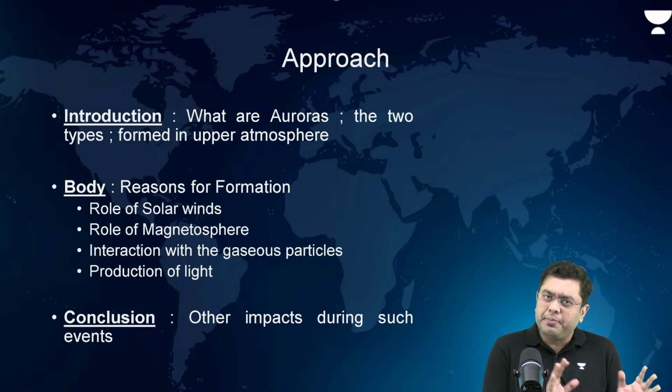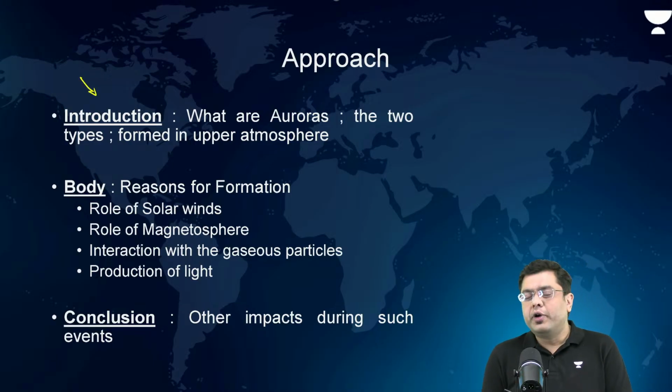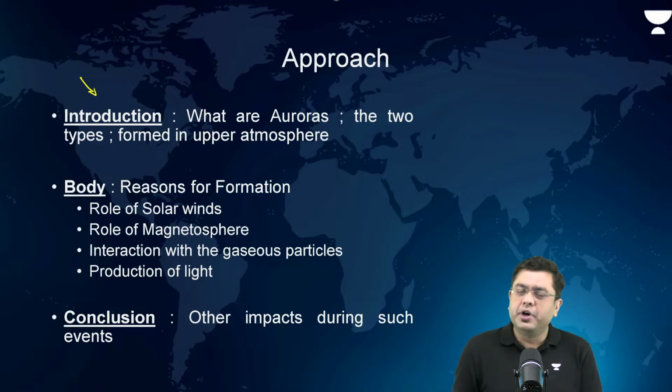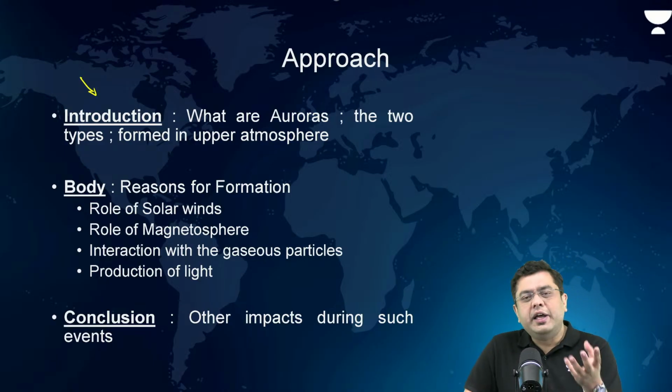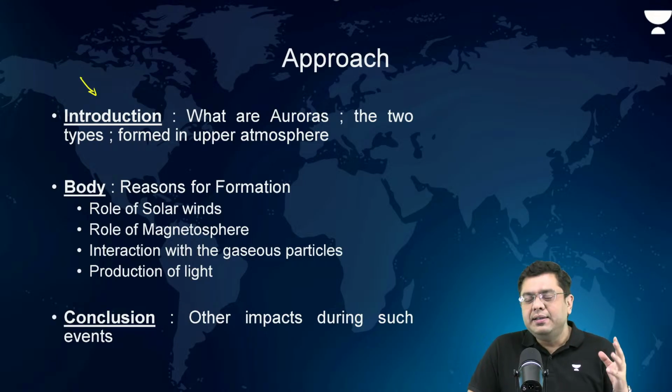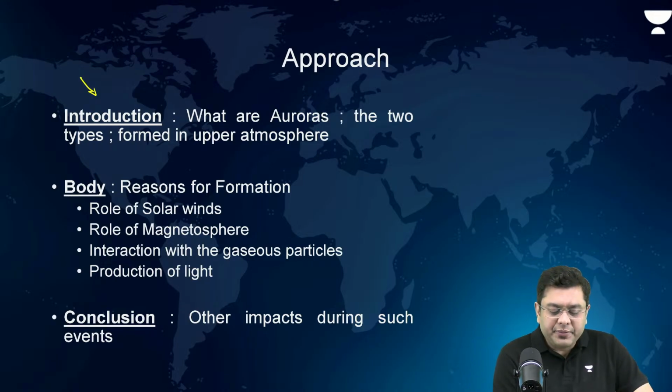So in the initial areas, what should be the approach? Introduction: what are auroras? They are basically of two types. That is the definition of auroras that you will write. Then also, they are generally observed in the higher latitudes. In the northern hemisphere, they are known as aurora borealis, and in the southern hemisphere, they are referred to as aurora australis. Then comes the image of the magnetosphere.